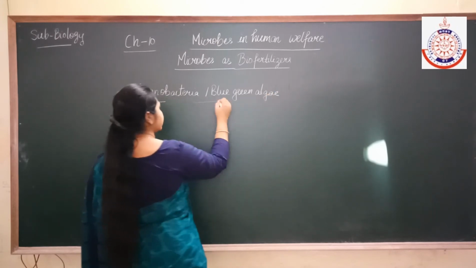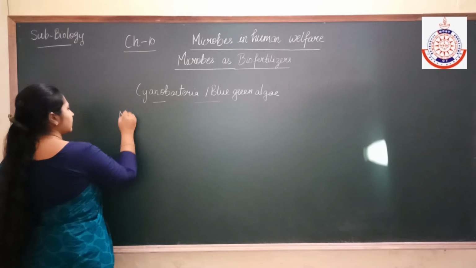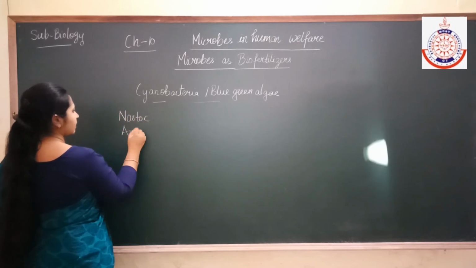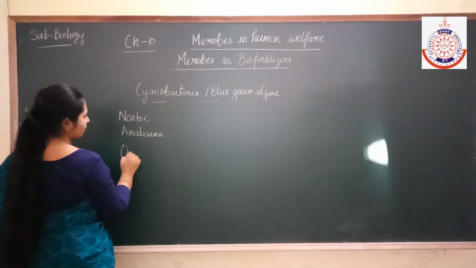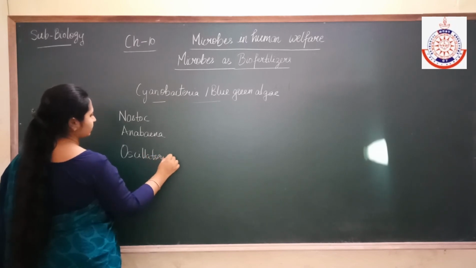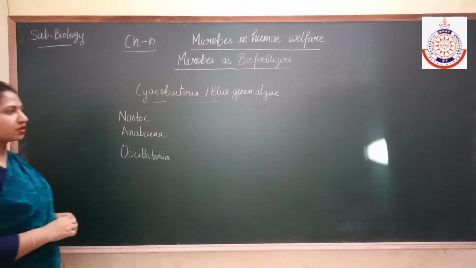Some examples are Nostoc, Anabaena and Oscillatoria.